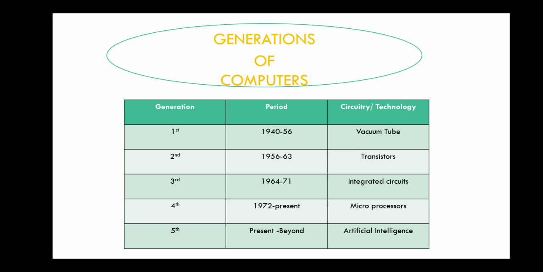Fourth generation, 1972 to present, and the microprocessor is used right now. It is also called VLSI, very large scale integration. It is a small chip that is used inside the CPU for fast processing. And the fifth generation, present and beyond. That means the technology is artificial intelligence. Using that, now a device has the ability to think. You can see the example of robot.